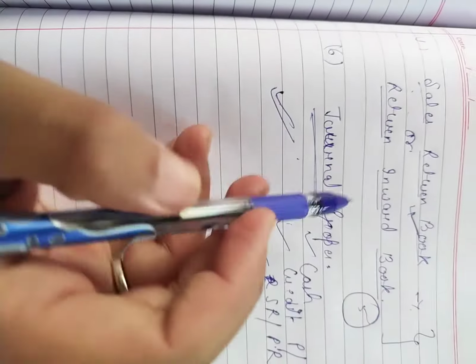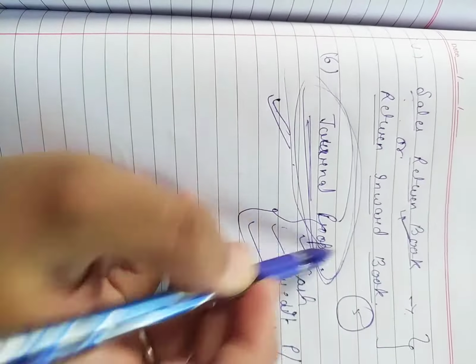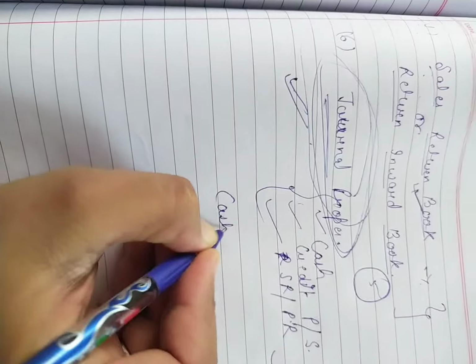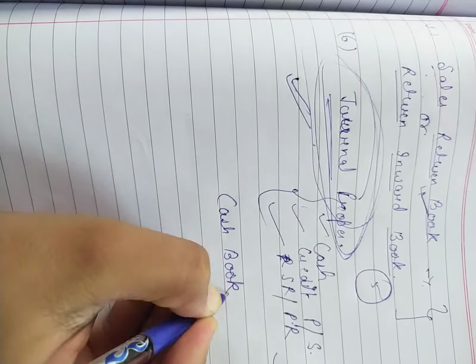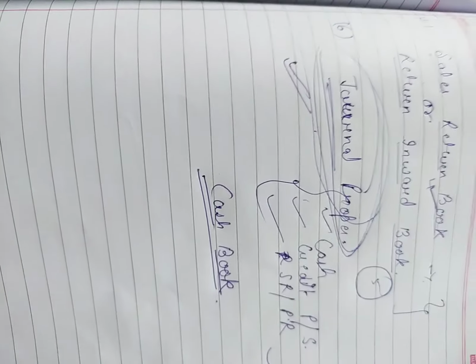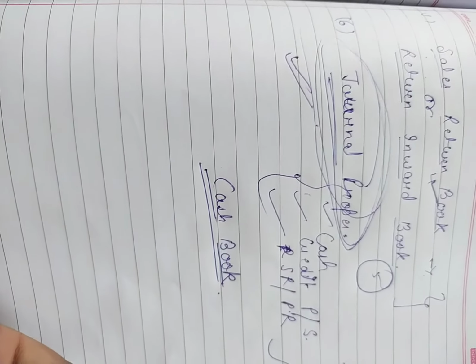Okay, so we have already done with this part, that is journal proper, and today we are going to start our cash book. First we will start with cash book. After that, one by one we will take the other books.